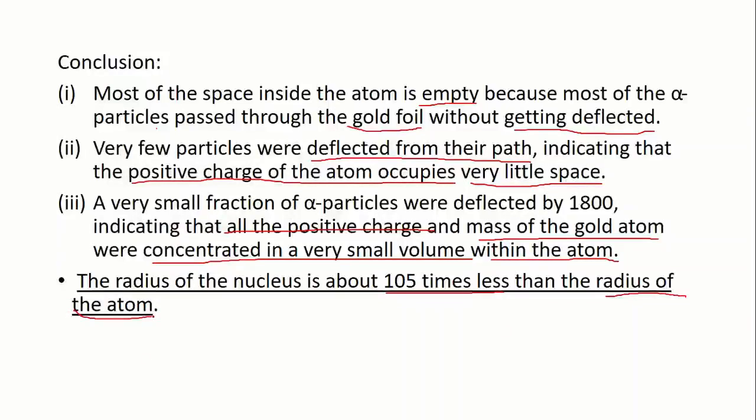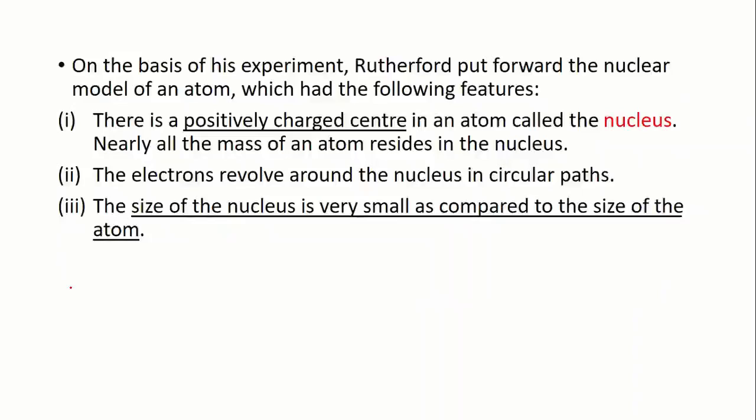Okay, on the basis of his experiment, Rutherford put forward the nuclear model of atom, or we can say the alpha scattering model. Okay, so there is a positively charged center in an atom called the nucleus. Nearly all the mass of an atom resides in the nucleus. Nearly all the mass of the atom is present inside the nucleus.